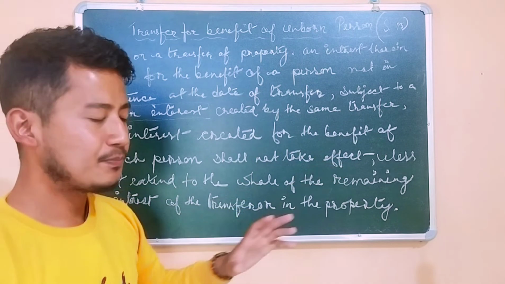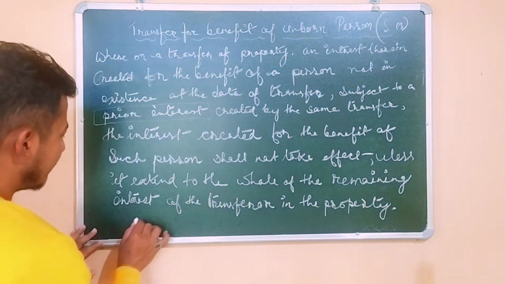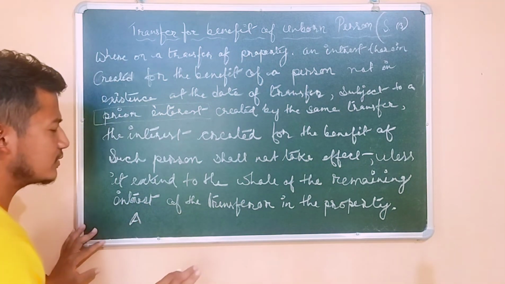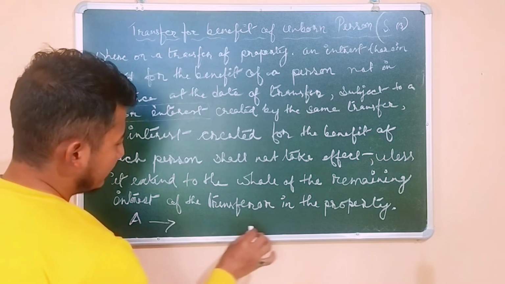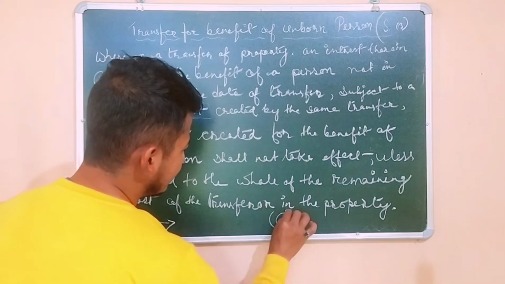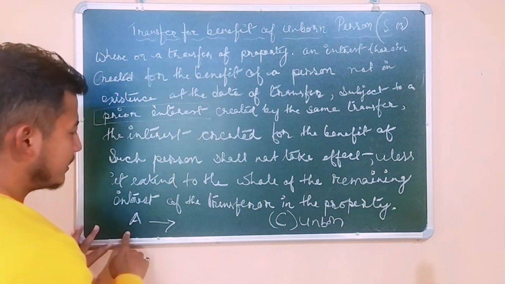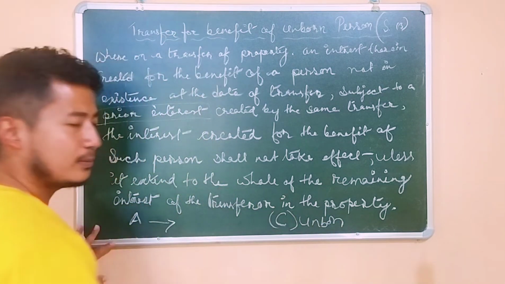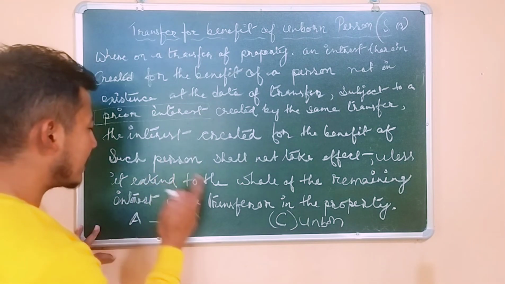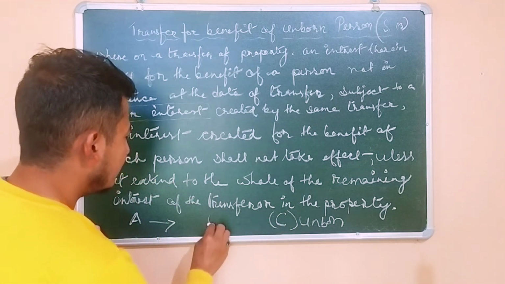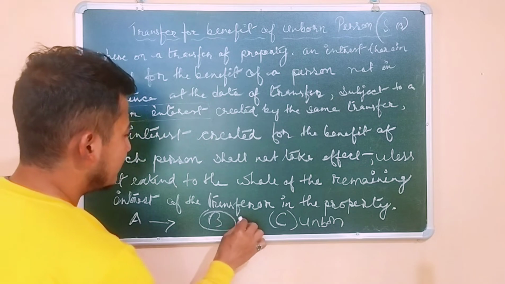Okay, same transfer. So here, for example, A wants to transfer the property for the benefit of C, who is an unborn person, who is not born yet. Obviously he cannot directly transfer the property to the unborn person, so he has to create a prior interest, prior to C. So B, you can say, is a trustee.